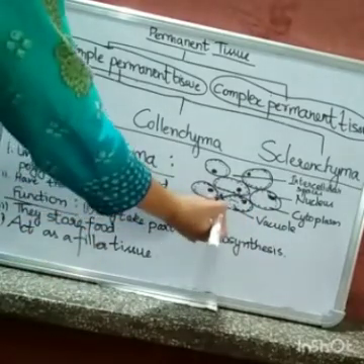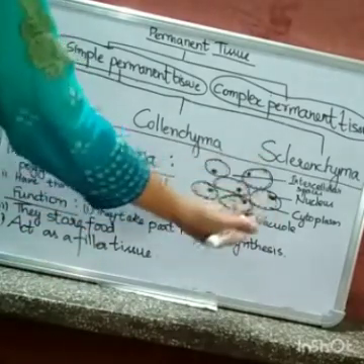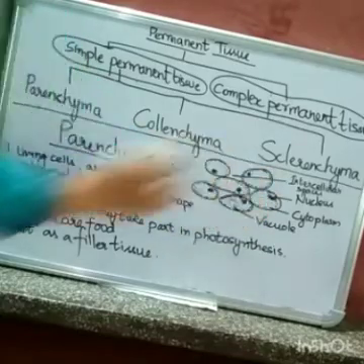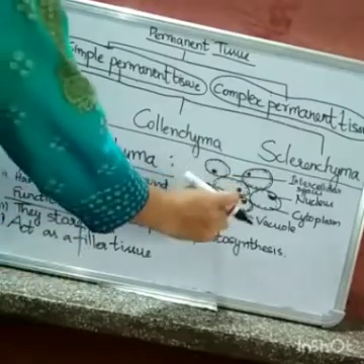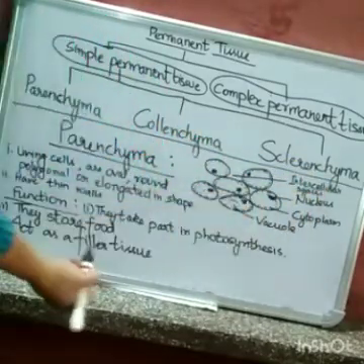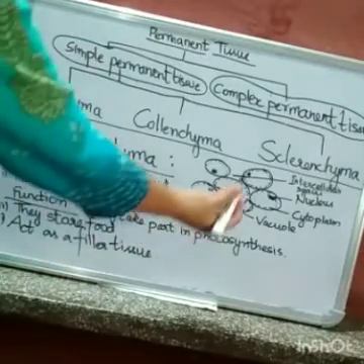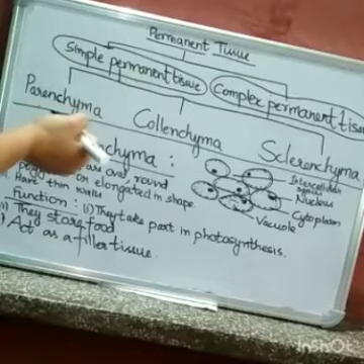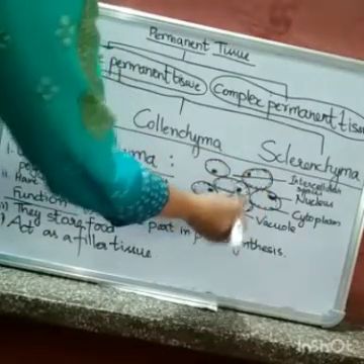These cells can be oval, round, polygonal, or elongated in shape. They have intercellular spaces between the cells, and one large distinct nucleus, you can see this, and a large central vacuole.